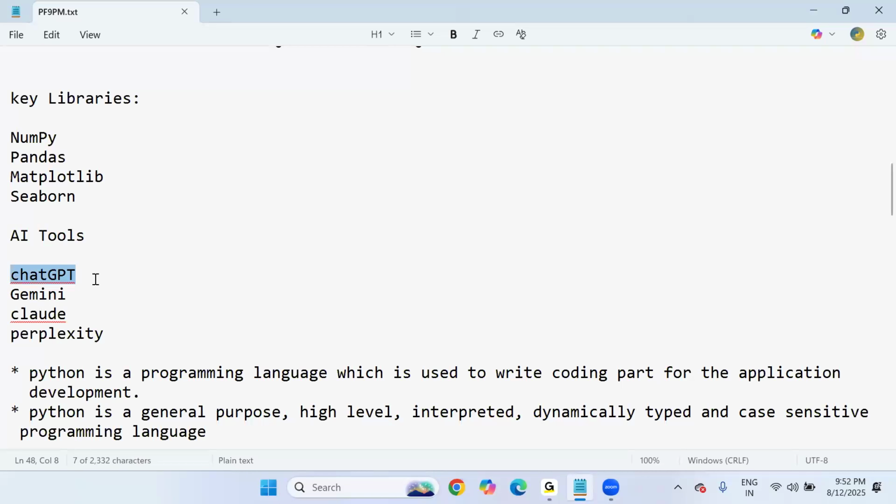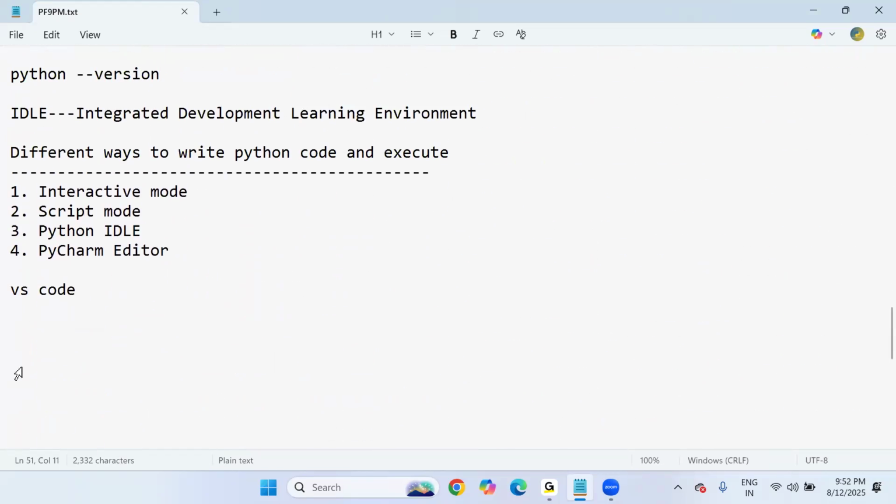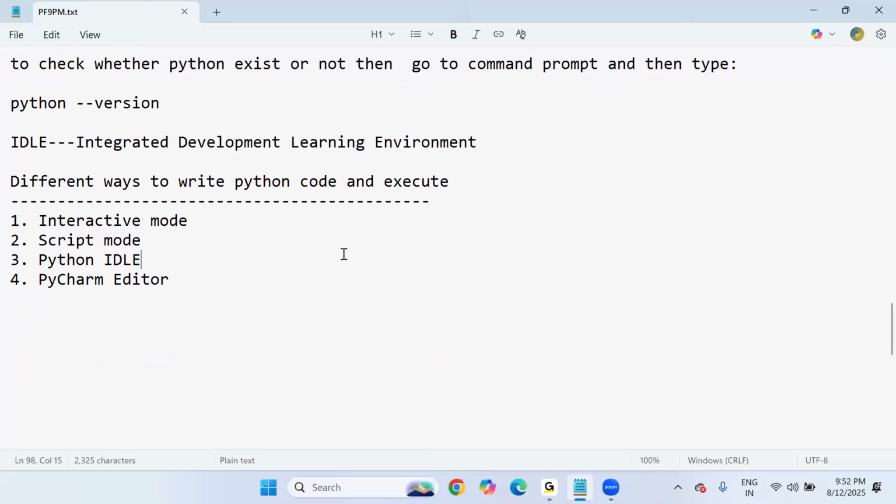Whatever they fed it already, only that result it will give. But Perplexity is not like that. According to the latest trends, it will give the code. So we'll discuss each and every AI tool along with the Python course learning process. Okay, so this is about today's lecture, which includes the Python installation process, Python history, and what exactly Python is.